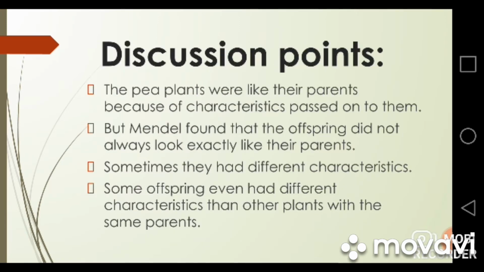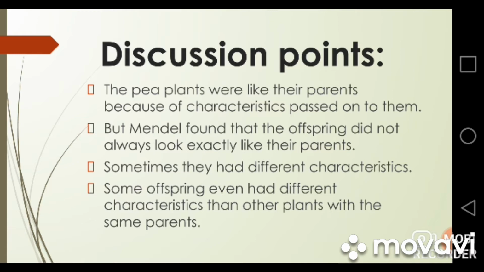After noticing that, he also noticed that the pea plants have the same characteristics as the parent plant has. It means these characteristics were passed from the parents to the baby plants. So he concluded that the characteristics are inherited from the parents. If the parent is having the purple flower, the baby plant will also have. Similarly, if the parent plant is having the green pod, the baby plant will also have the green pod.